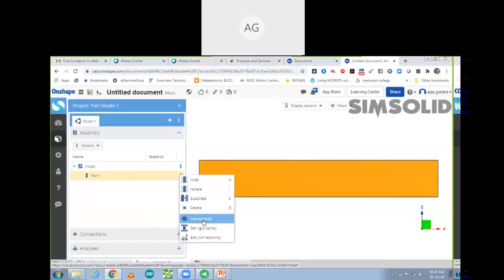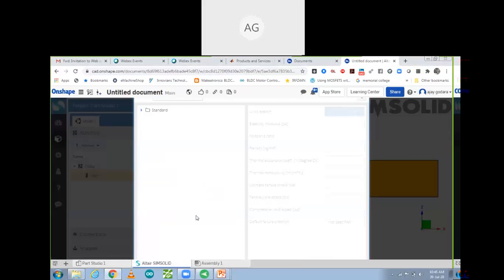So set material. So material you have to select. So any standard material you can take right now. So later on you can update it. So now I'm going to take any standard material. So let it get updated.